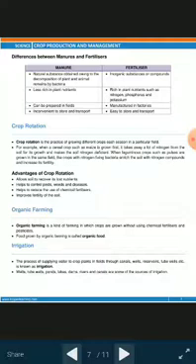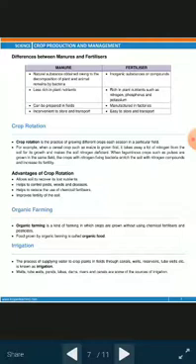Here it is given about organic farming. Organic farming is a kind of farming in which crops are grown without using chemical fertilizers and pesticides. That means it's a kind of farming in which we are not at all using chemical fertilizers, but in place of chemical fertilizers we are using manure.